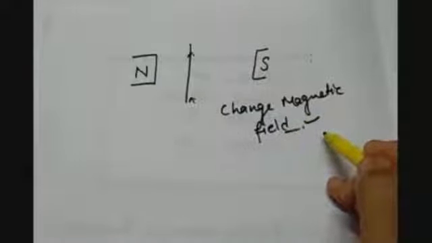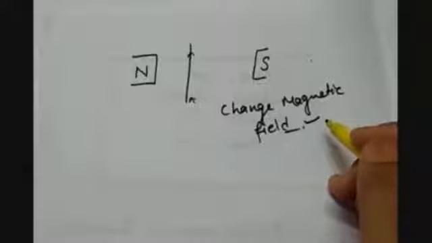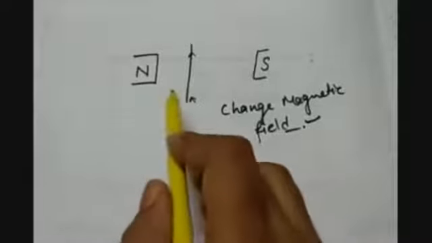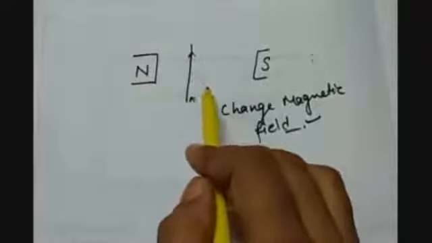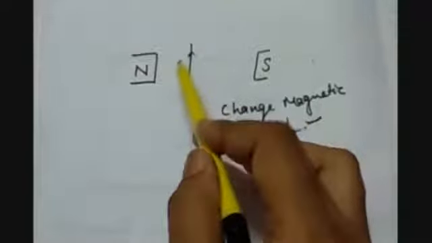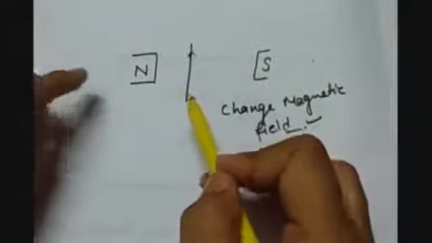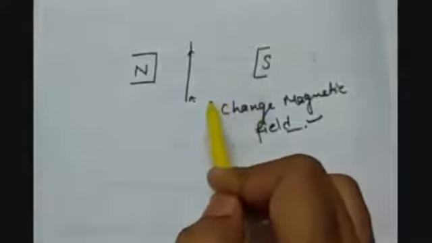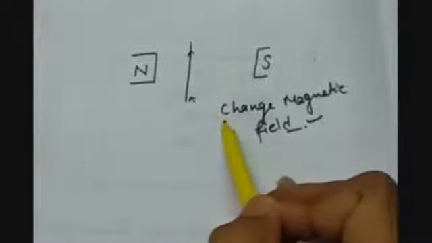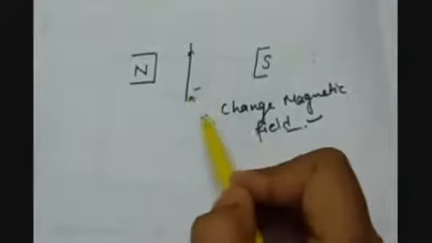Why? I'll tell you later. But just think of the situation that when a magnetic field is changing around a fixed conductor, or a conductor is moved in a magnetic field. So in both the cases, the magnetic field around the conductor will change.